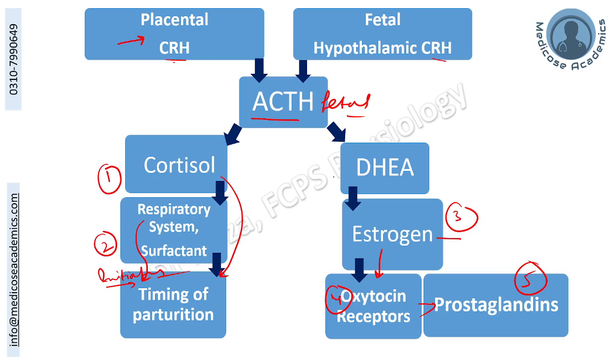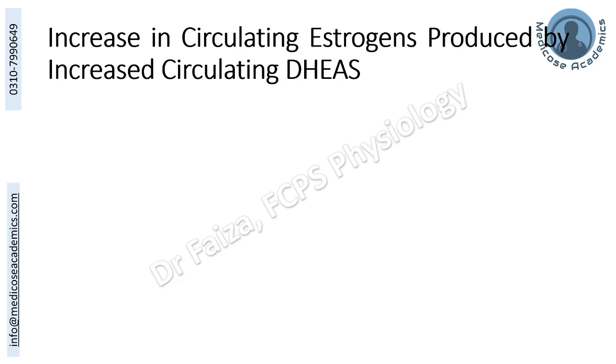And now comes the question, who started this placental corticotrophin releasing hormone production? This is what we call the placental clock. It knows by itself that with time it has to increase its quantity of corticotrophin releasing hormone production.